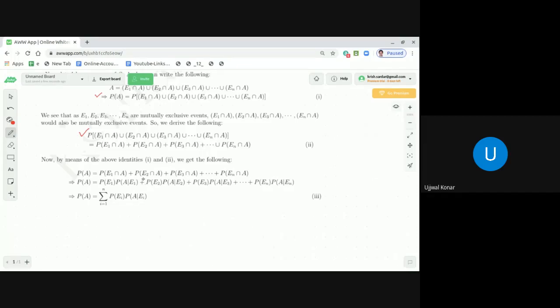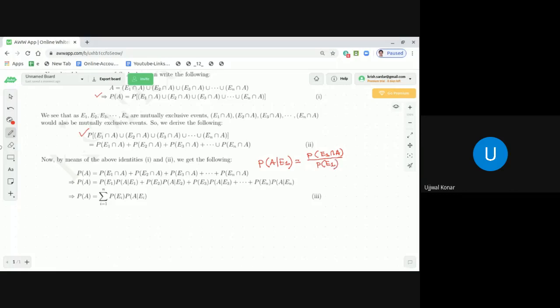Now, if you remember the conditional probability formula, dear students, what is probability of A given E1? Probability of A given E1 is equal to probability of E1 intersection A divided by probability of E1, correct?